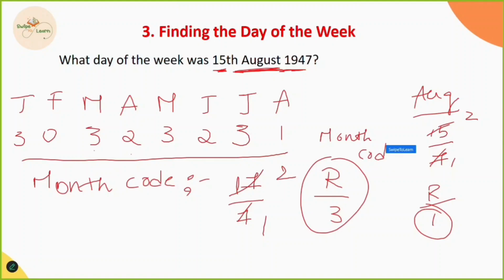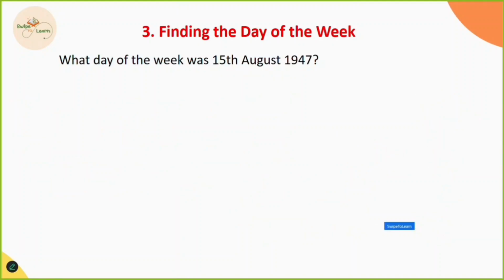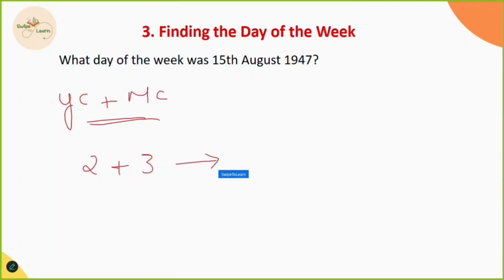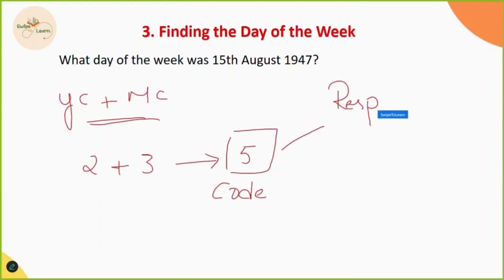We got the year code and we got the month code. Now what we have to do? Simply add the year code and month code. We discussed it in the first, right? So year code plus month code. The year code is 2 and the month code is 3. The total is 5. This is the code. Now what we have to do is convert into the respective week code.